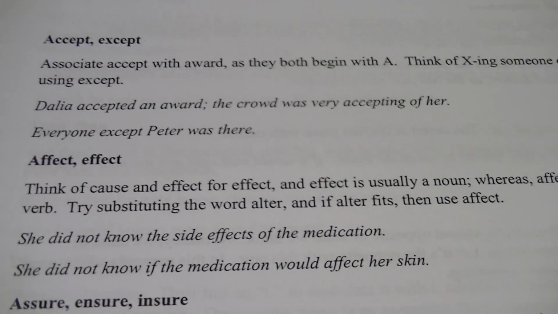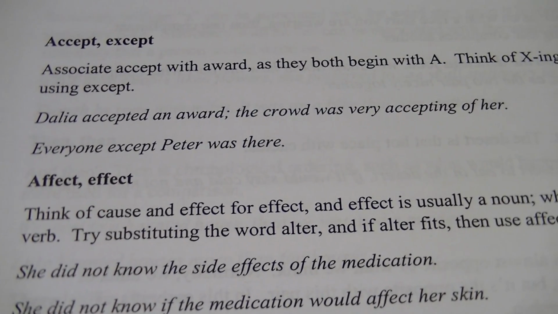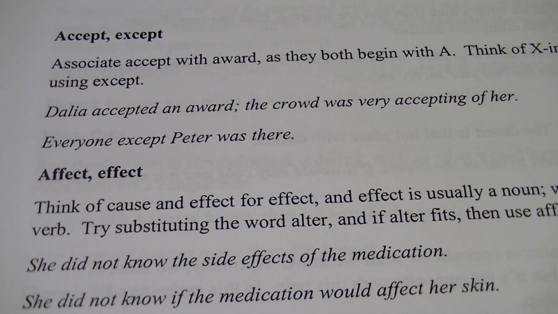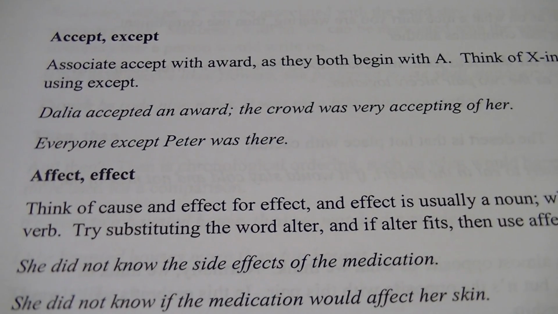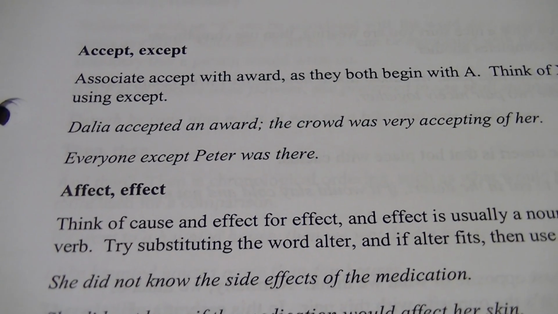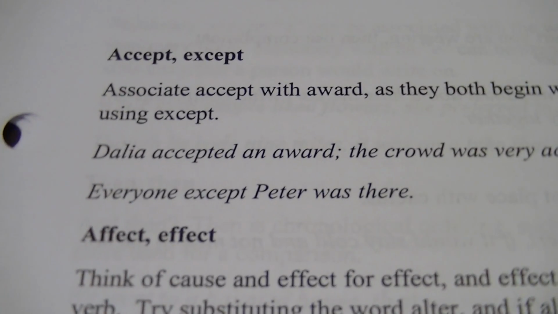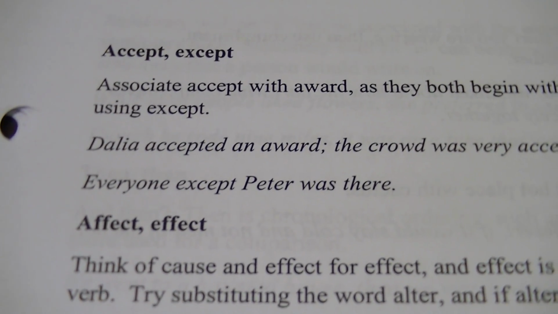All right, examples of this. Dahlia accepted an award; the crowd was very accepting of her. Those are examples of where you could use it with an A. Everyone except Peter was there, so we're Xing him out. So everyone except Peter, so we're excluding Peter. So when we're excluding, it's the EX.